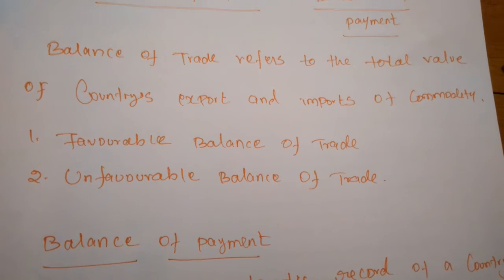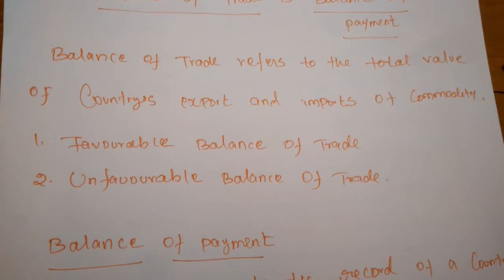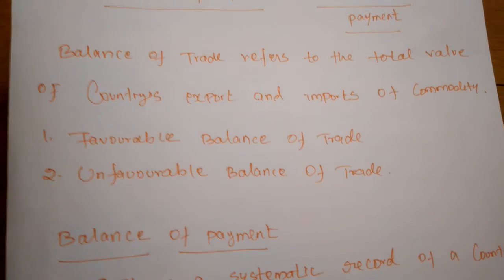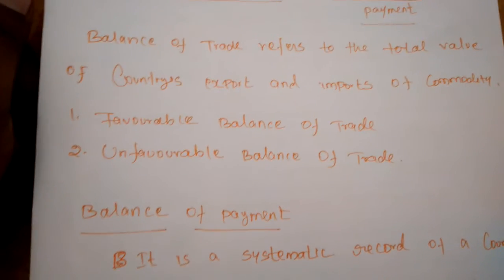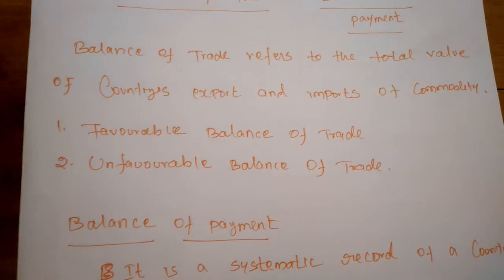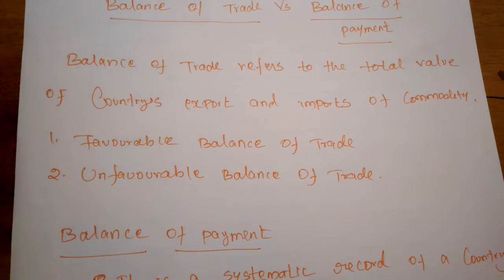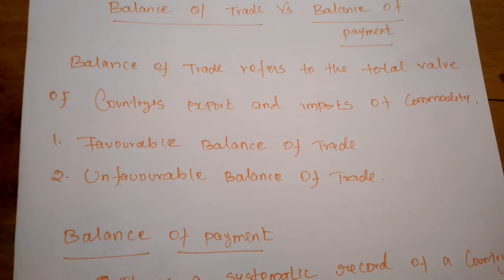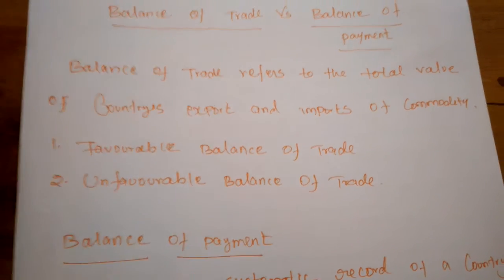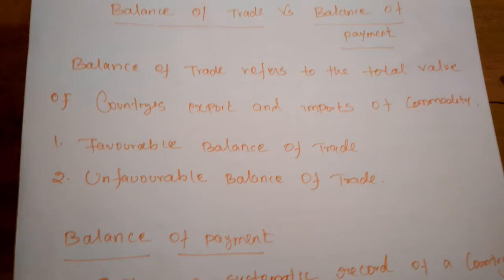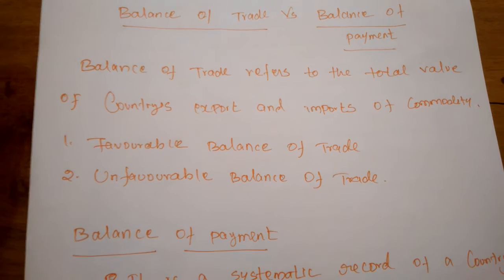One country must be exporting some amount of the commodity to other nations. Like that, it will import some amount of commodities from other nations. So the value of the export and import only is considered as the balance of trade. Every nation must be focusing on maintaining the balance of trade.